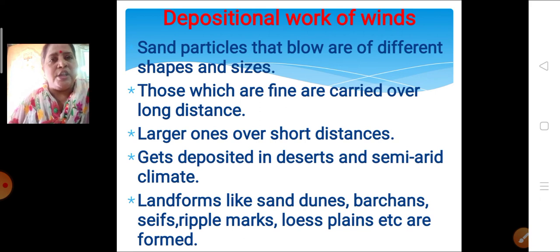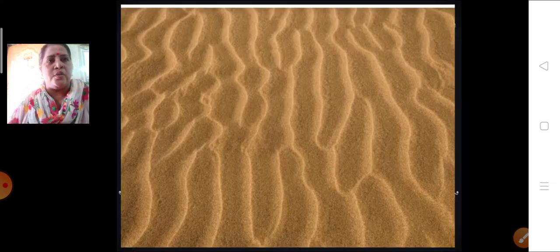And because of this deposition, landforms are formed like sand dunes, barchans, sieves, ripple marks, loess plains, etc. All these are the landforms formed because of the depositional work of the winds. The fine particles are carried over long distance while the larger ones are carried over shorter distance. Let's see the type of landforms formed because of this.